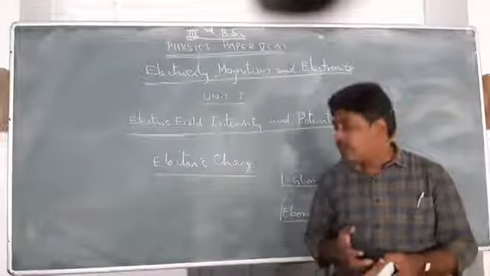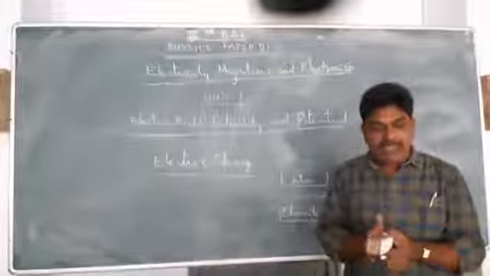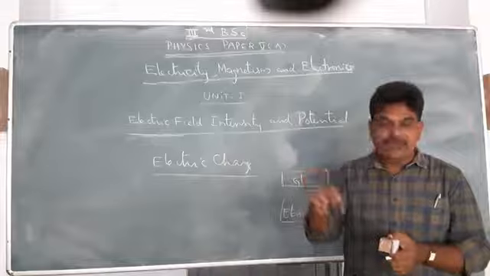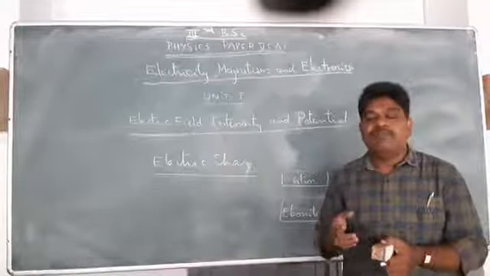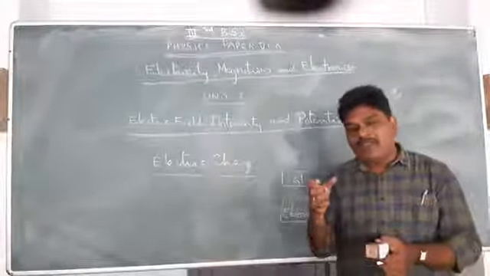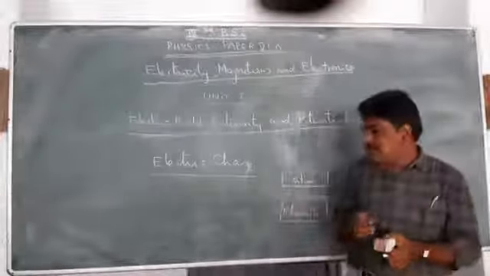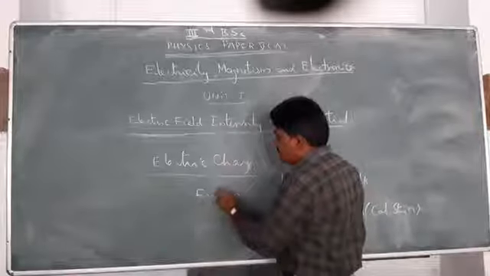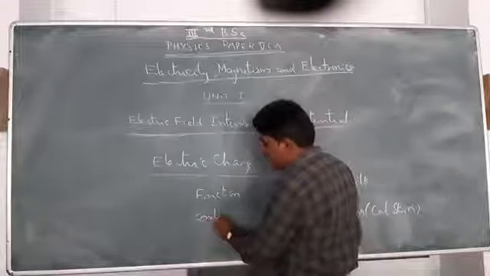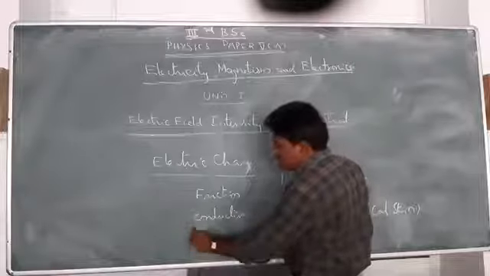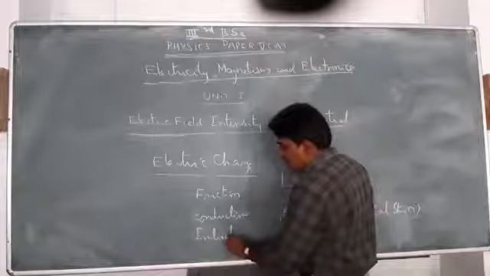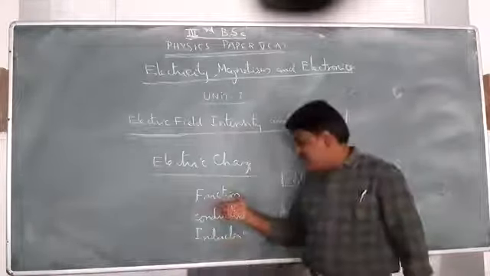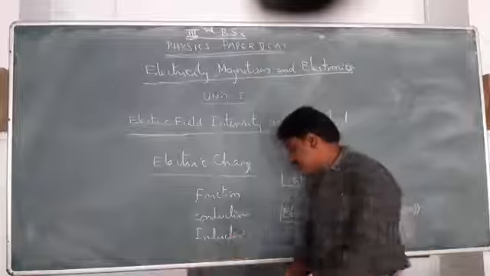A body can be charged by different methods: by friction, by rubbing the material, by conduction, or by induction. There are three methods by which we can produce charges. The first one is by friction, the second one is by conduction, and the third one is by induction. These are the three important ways of charging bodies.